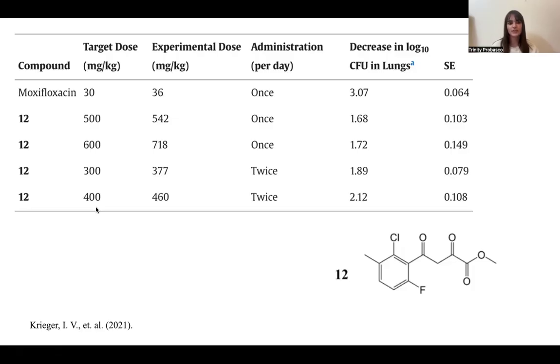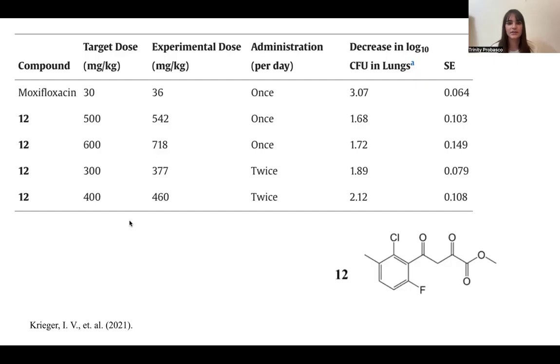They used moxifloxacin as a control because this drug has been used in multi-drug resistant tuberculosis cases already. So they figured it would give a good standing grounds for how these drugs work against tuberculosis.